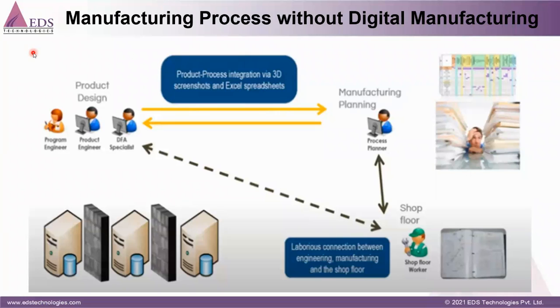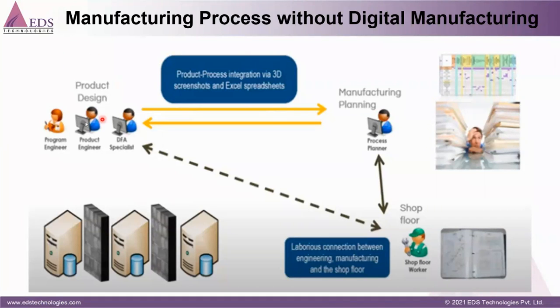And I'm not saying all manufacturing companies have implemented digital manufacturing, because these traditional processes are mostly used in industries, and some small companies are using them. So just understand what kind of processes they use in the traditional way without digital manufacturing.